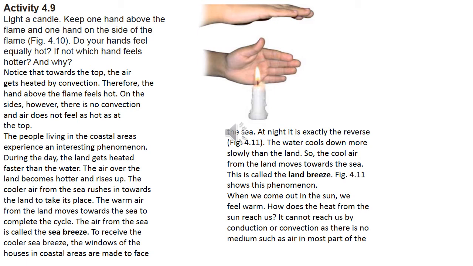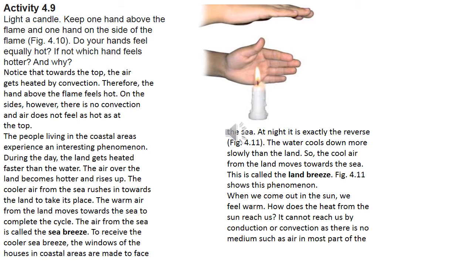During the day, the land gets heated faster than the water. The air over the land becomes hotter and rises up. The cooler air from the sea rushes in towards the land to take its place. The warm air from the land moves towards the sea to complete the cycle. The air from the sea is called sea breeze.